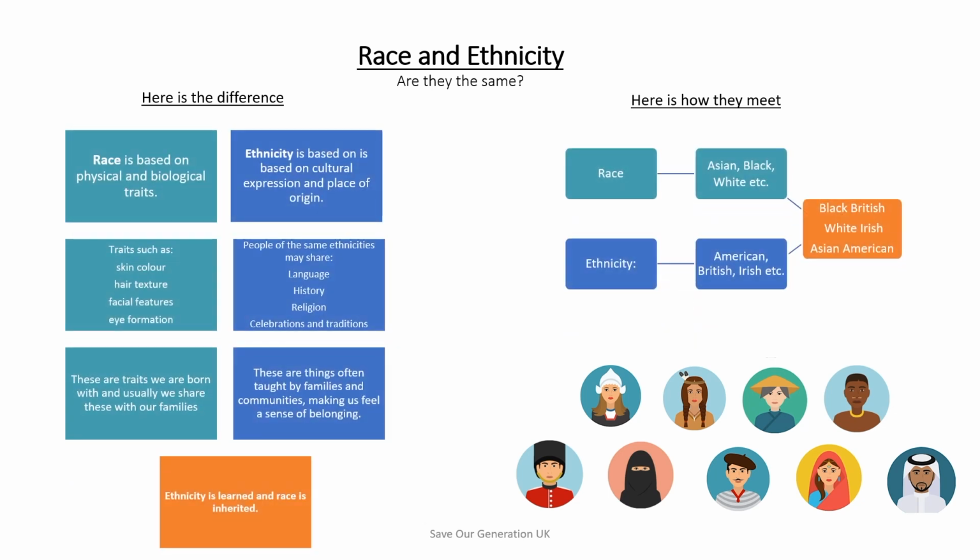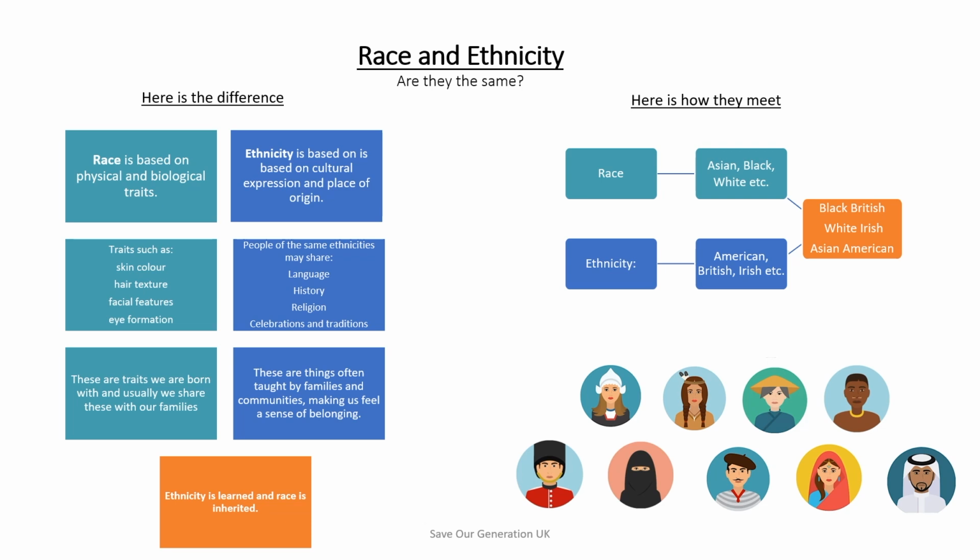Race is based on physical and biological traits, whereas ethnicity is based on cultural expression and place of origin. Race includes traits such as skin color, hair texture, facial features, and eye formation, and ethnicity includes people of the same ethnicity which may share language, history, religion, celebrations, or traditions.